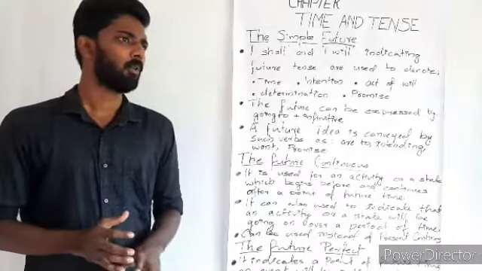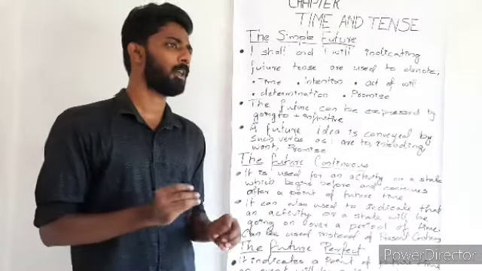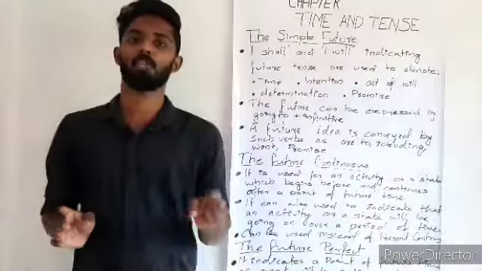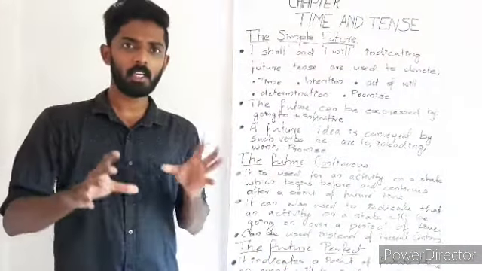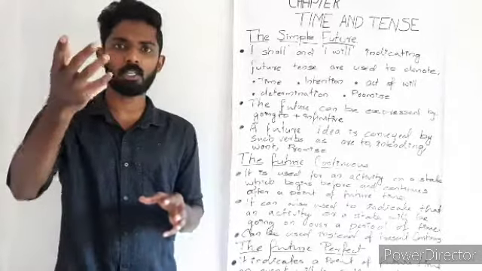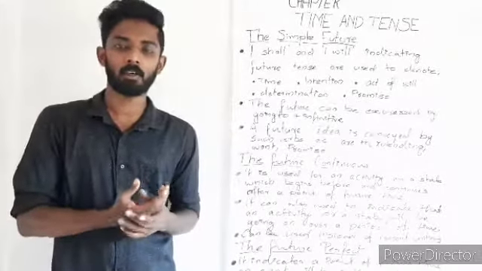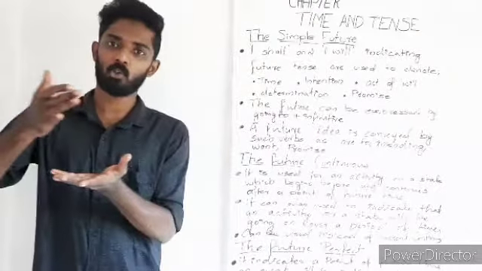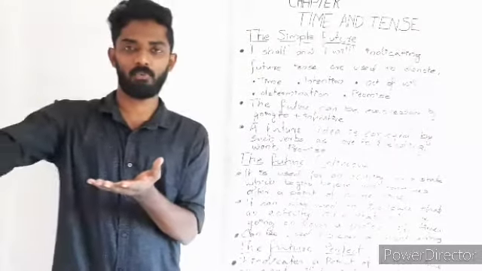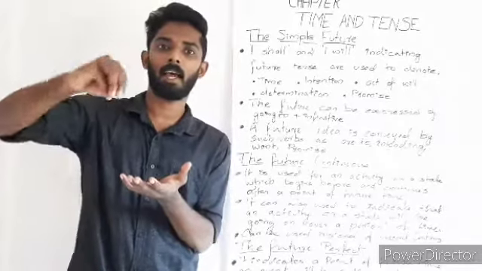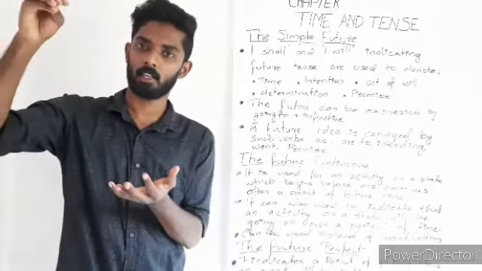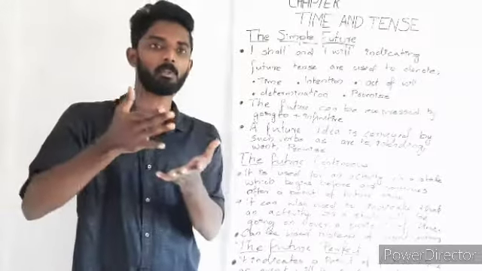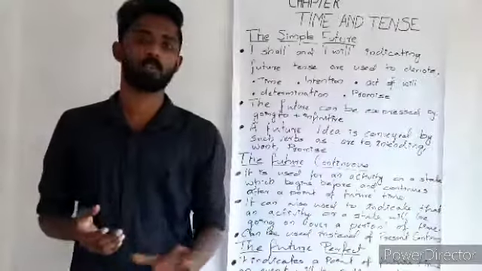Now we will see what is the main thing which we have to keep in mind when we speak about future perfect and future perfect continuous. It indicates that at a point of future time, an event will be in the past. In the sense, there will be an action which will be happening in the future, but it will have an end. And in order to speak about such actions, we will use the future perfect and future perfect continuous.